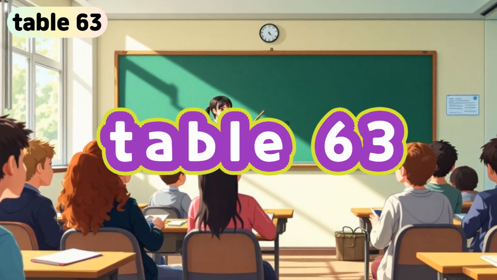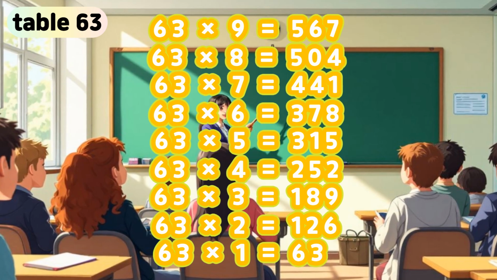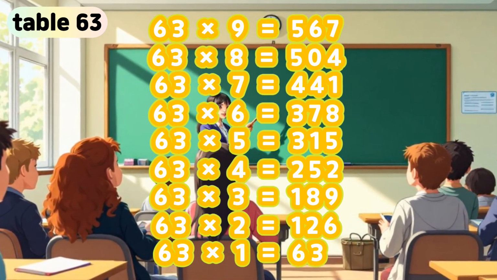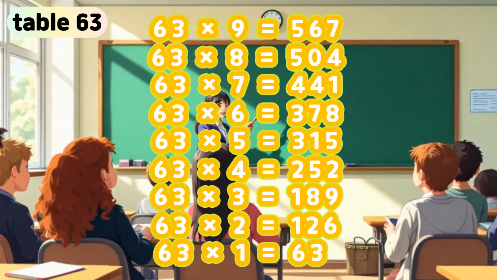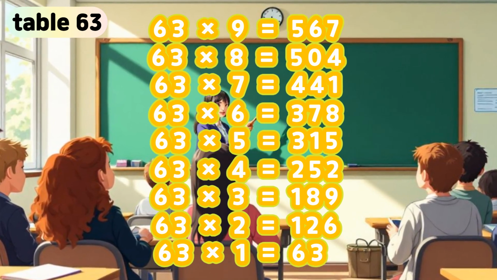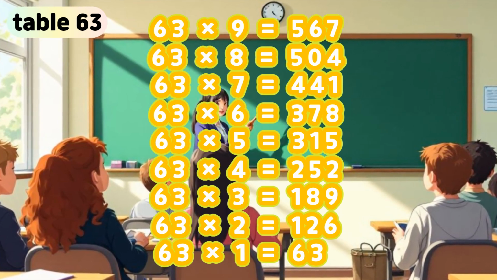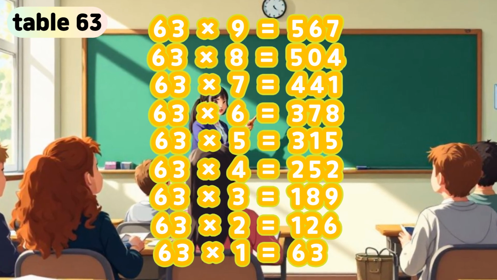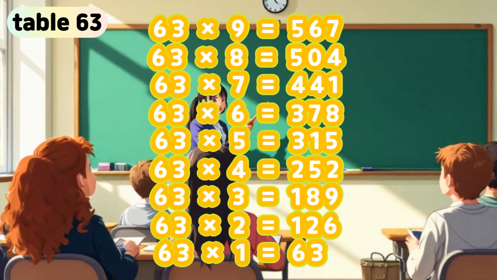Table 63. 63 times 9 is 567. 63 times 8 is 504. 63 times 7 is 441. 63 times 6 is 378. 63 times 5 is 315. 63 times 4 is 252. 63 times 3 is 189. 63 times 2 is 126. 63 times 1 is 63.